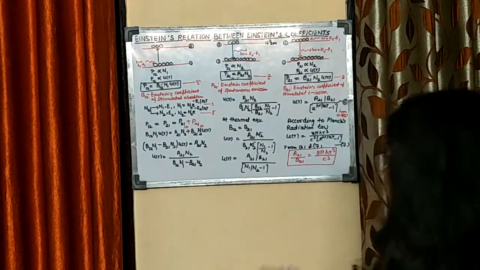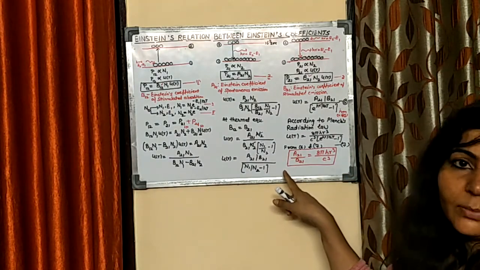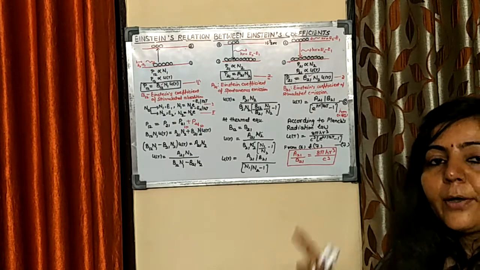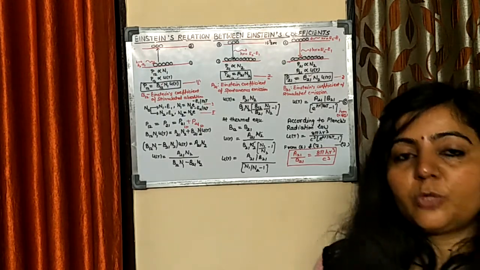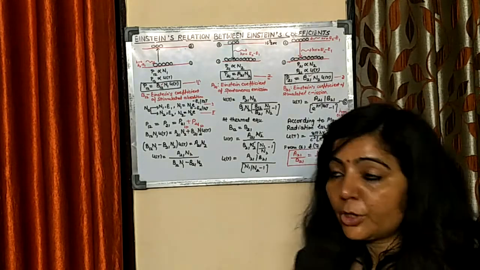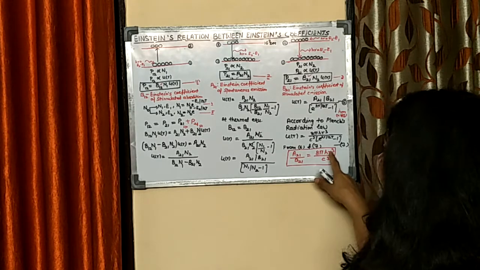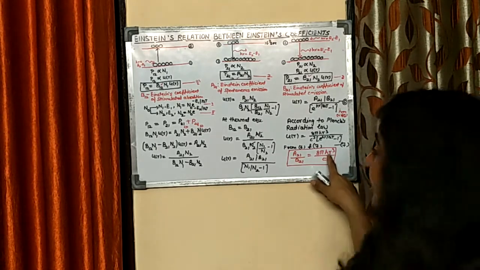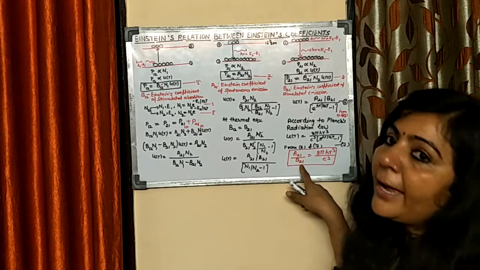So the lesser the frequency, the greater the probability of stimulated emission. And you know, in order to get laser, the probability of stimulated emission must be greater than the probability of spontaneous emission. So from here you can conclude that the lesser the frequency nu, the greater the possibility to get stimulated emission.